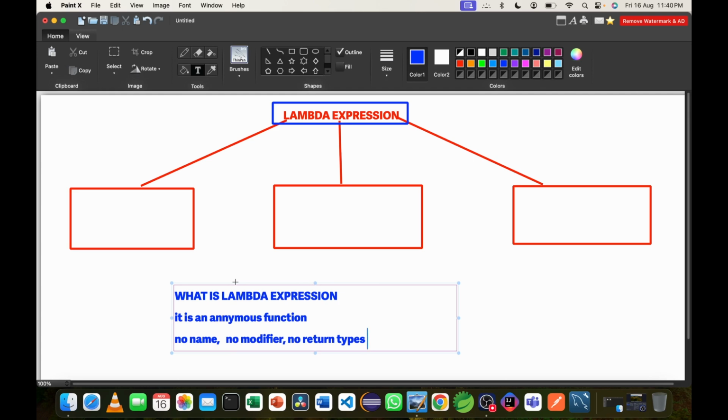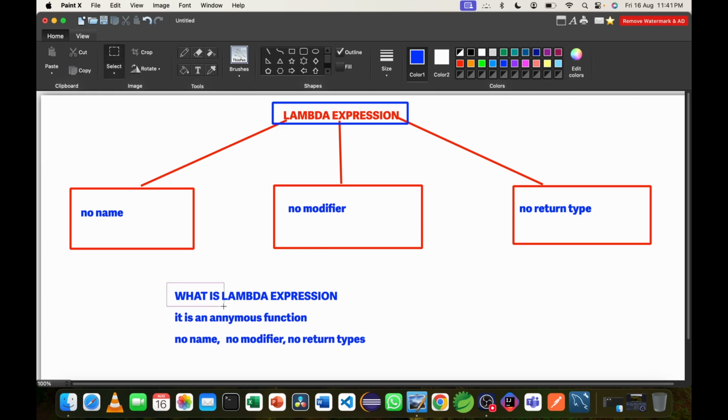No modifier means it doesn't have any modifier like private, public, or any other, and it doesn't support void or a return type. So: no name, no modifier, no return type. Let me take an example for your clarity.